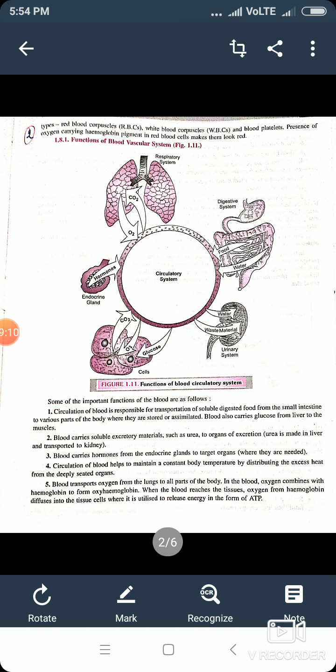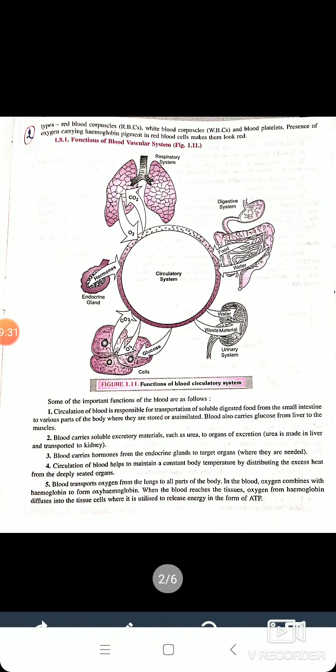You can see in the figure the endocrine gland from where hormones are released. Then the next function of the blood is it helps to maintain a constant body temperature by distributing the excess heat from the deeply seated organs.